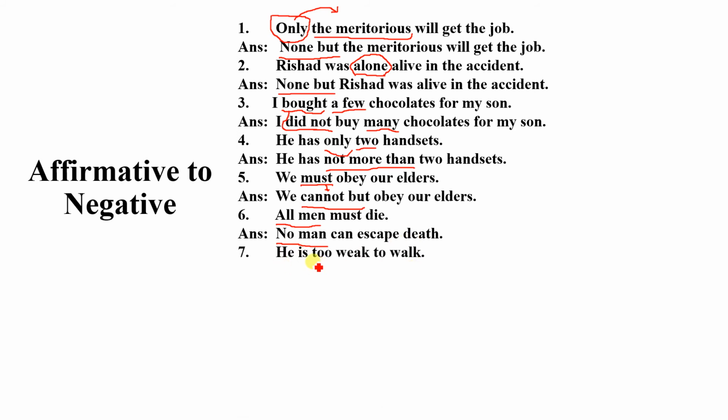He is too weak to work. Here the keyword is too. Instead of too, we have to use so. So he is so weak. In this sentence we use so instead of too, and instead of to we use a long portion of the sentence such as that plus he plus cannot. This portion we have to change instead of too: that plus subject plus cannot. You have to memorize this structure. He is so weak that he cannot walk.